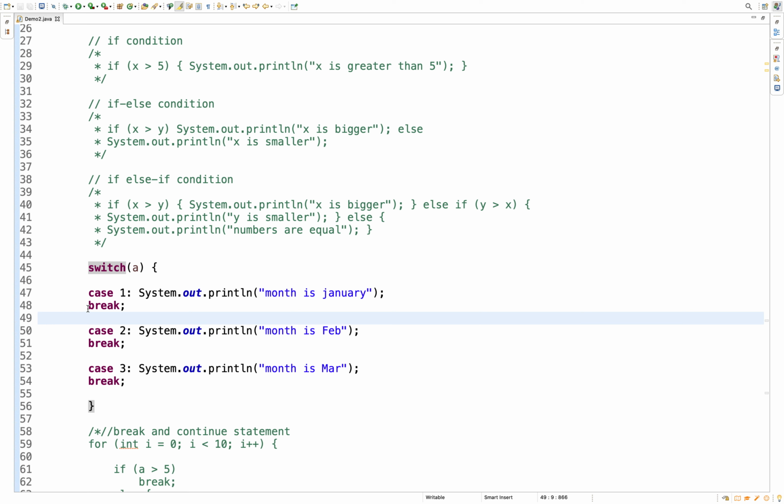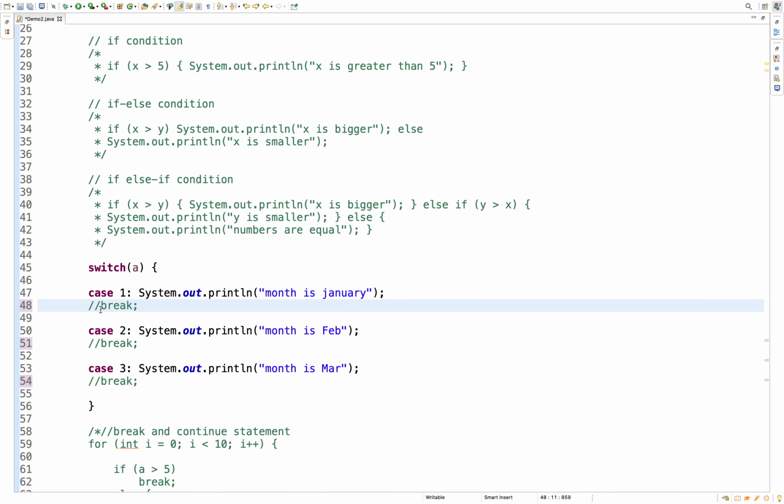If you are not placing the break statement, even though you have passed 1, it will execute case 2 also. There is no stopping it. Suppose you don't have a break statement here, here, or here, then even if you pass 1 and want to execute only one block, in reality all the blocks will get executed.